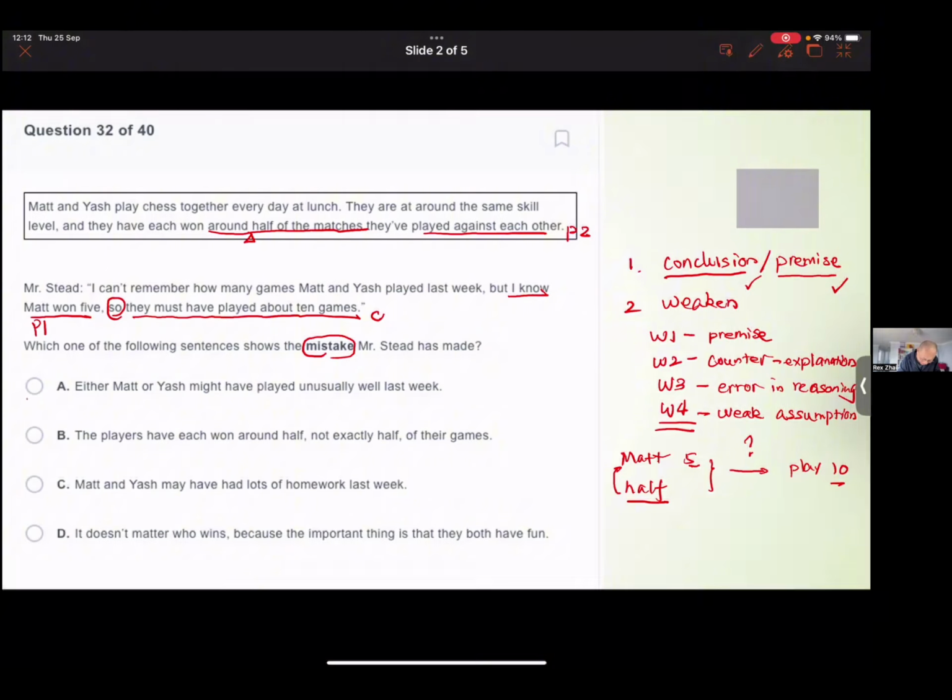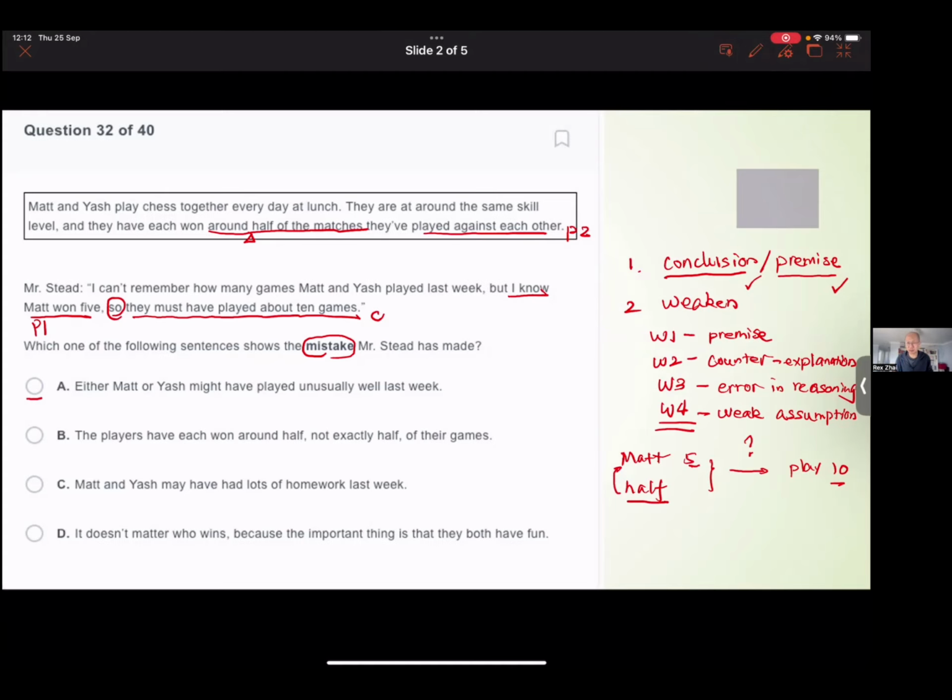So A tells us one person played unusually well. That means even if Matt wins 5 games, it does not mean he must lose another 5 games, right? If Matt plays very well, they might only play 5 games and Matt wins all of them.